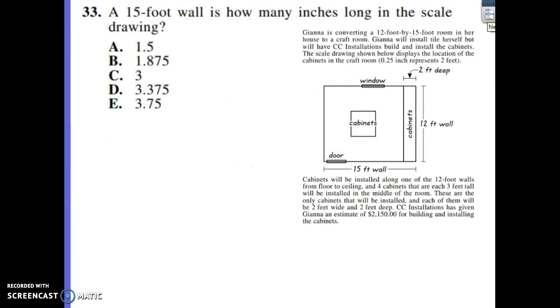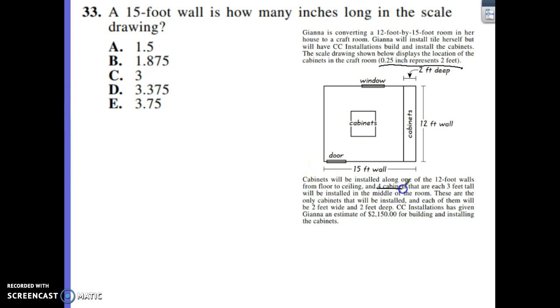On this one, we've got a lot of information here, and we've really got to pay attention to what's going on because there's a lot of information that we don't need as well. So Gianna's converting a 12-foot by 15-foot room. We're going to have cabinets that are involved. We've got our scale of the map that's important. We've got our measurements in the picture.